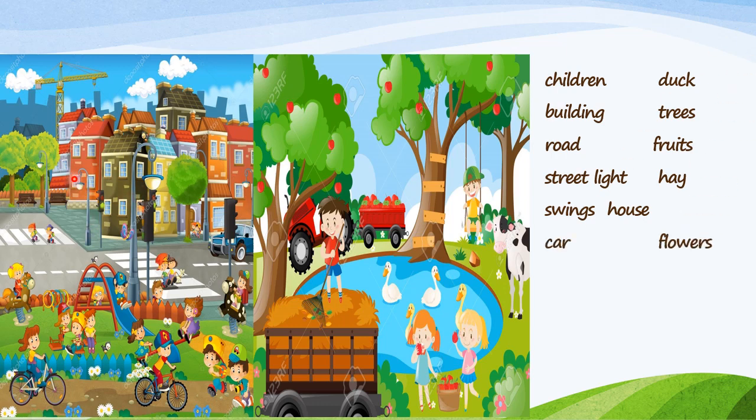house, car, flowers in the park or in the garden, cow near the pond, clouds in the sky, truck loaded with fruits, traffic light, pond, fence around the park, bicycle. So, these are the different things that we can see in the given pictures. Okay, children. So, these are the names of different things that we can see in the picture.